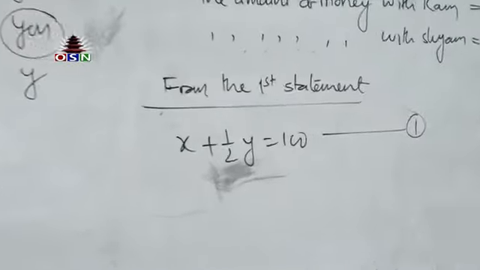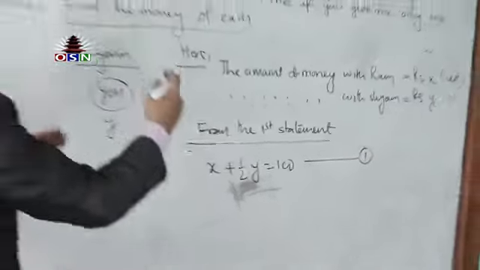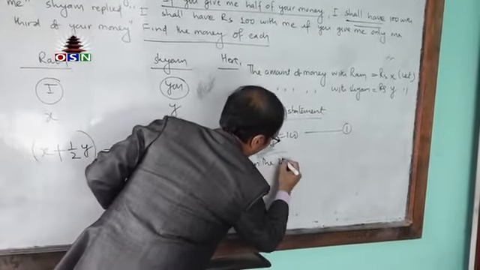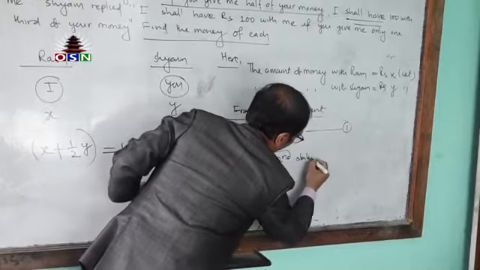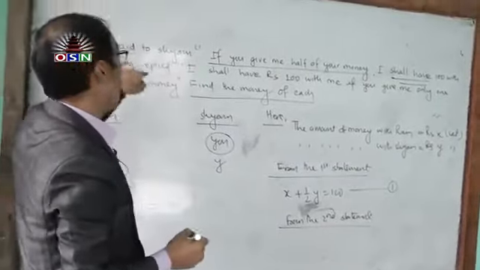In the same way, from the second statement, Shyam replied.